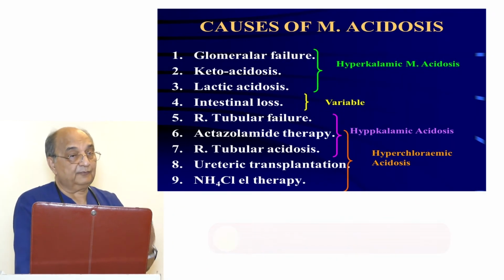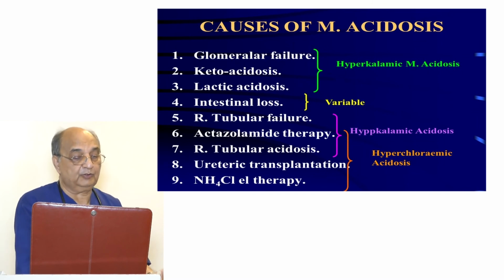Out of the 9, 4 or 5 lie in the kidney, like glomerular failure, ketoacidosis, then you have lactic acidosis, intestinal loss, renal tubular failure, acetazolamide therapy, then renal tubular acidosis, ureteric transplantation into the gut, and ammonium chloride therapy. All these are the 9 causes. So it is very easy to scrutinize what the causative factor is in a particular patient.